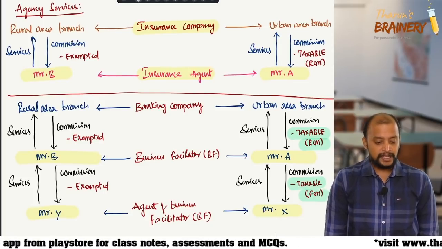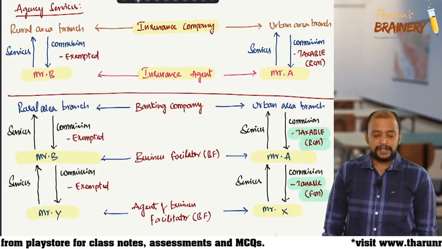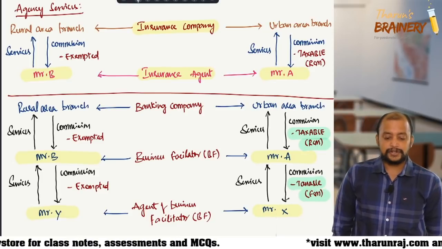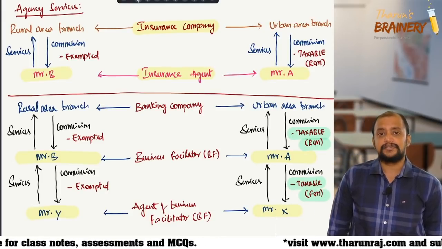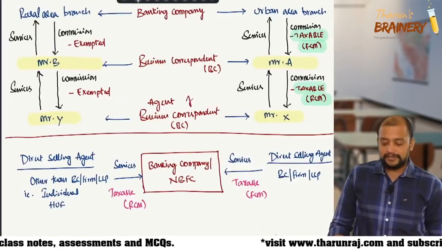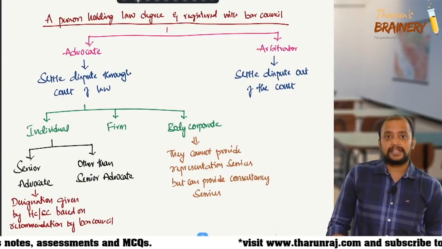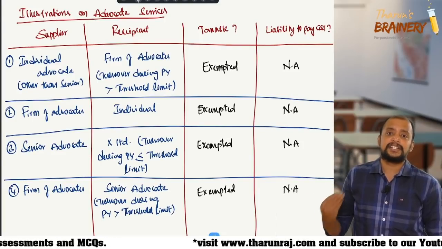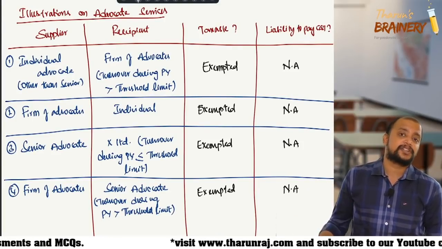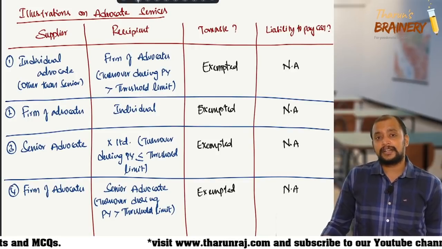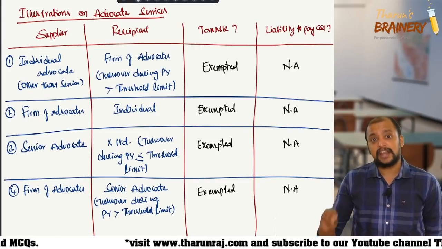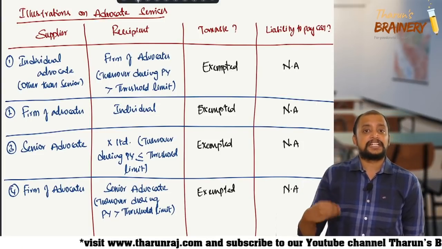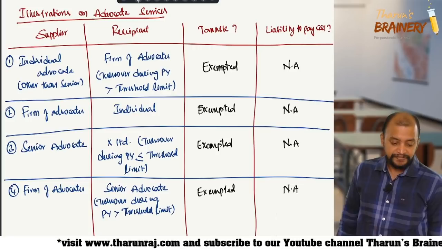Then, sir, for an individual advocate providing advocate services to a senior advocate, should that senior advocate be treated as an individual? That senior advocate will be treated as an individual advocate. That senior advocate will not be treated as an individual. That's where in my explanation I told that a senior advocate will always be an individual advocate only. Only an individual advocate can become a senior advocate, others cannot.